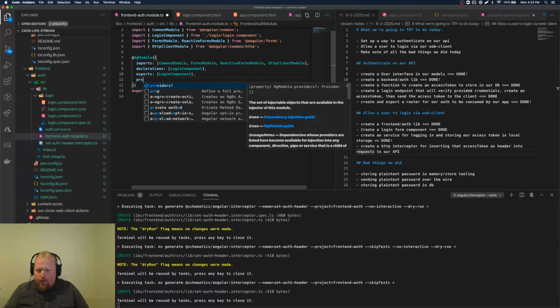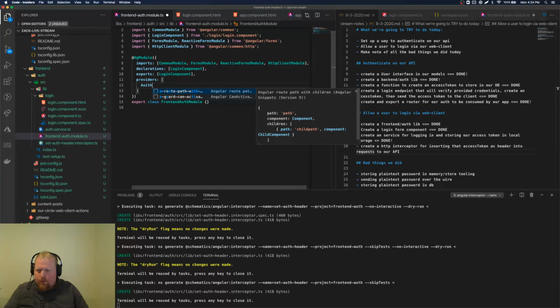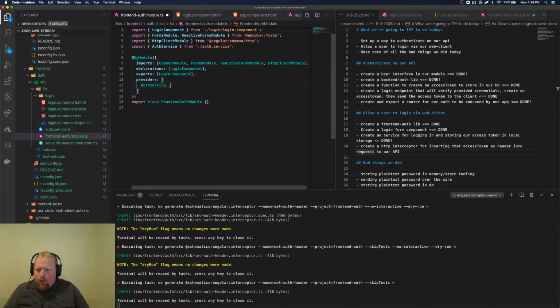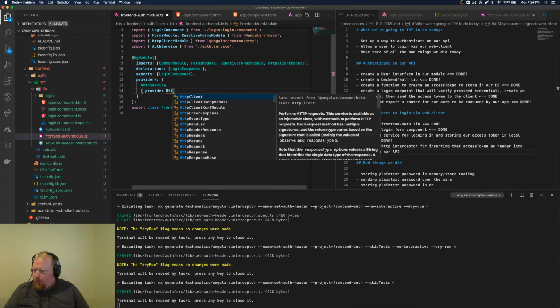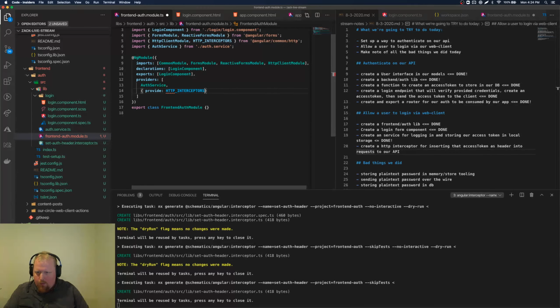We'll have our providers. Oh, and we want to make sure to add a provider for that auth service, because we removed the piece of that that's provided in root. So now we're going to provide the HTTP interceptor token.